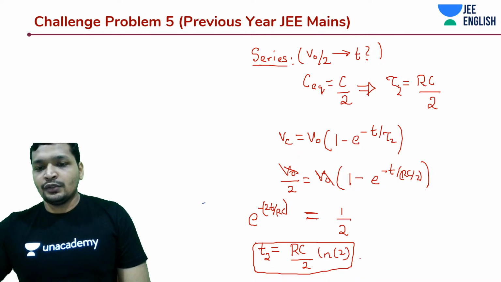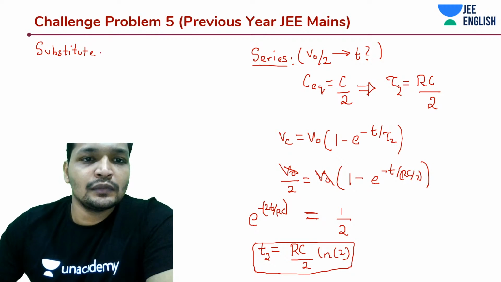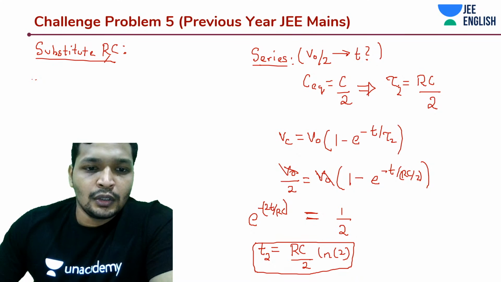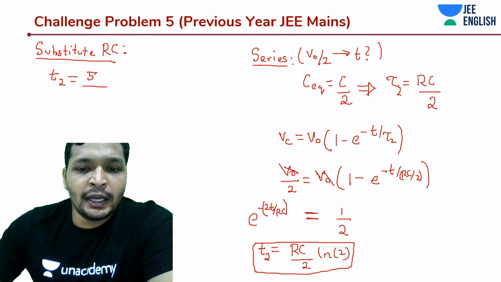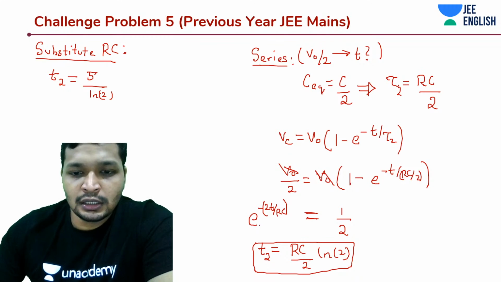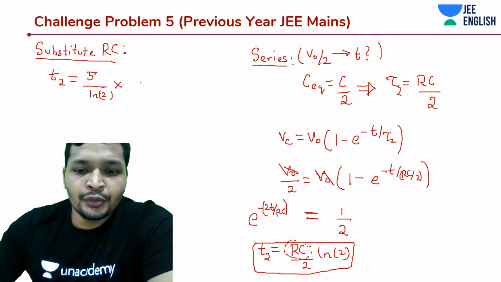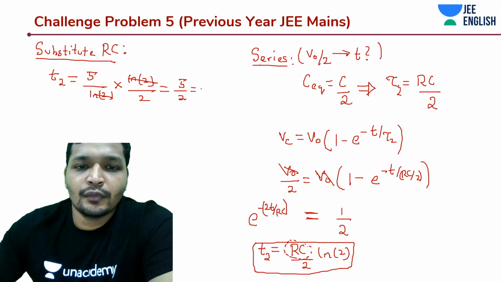So if I substitute RC, then we would get t2 is equal to 5 by ln 2, substituting RC, into ln 2 by 2, which is 5 by 2. So t2 came out to be 2.5 seconds.